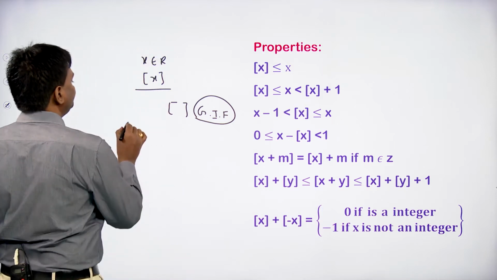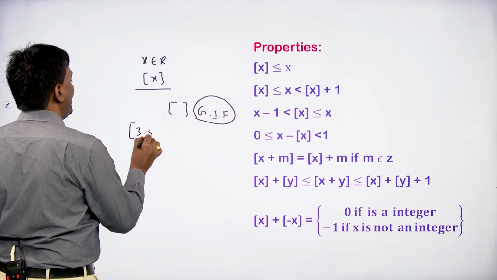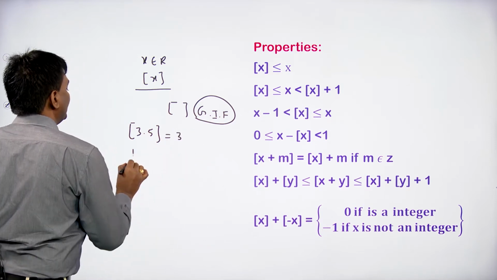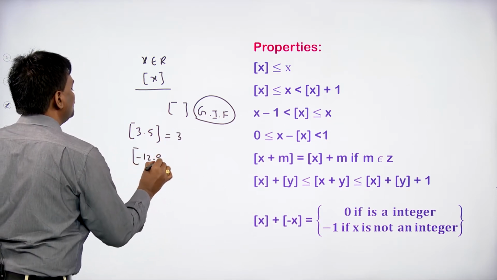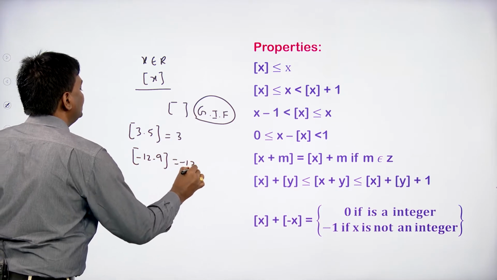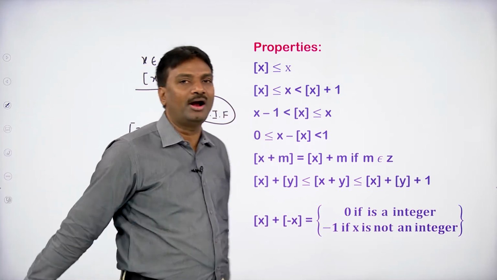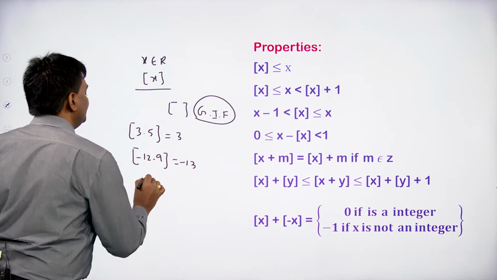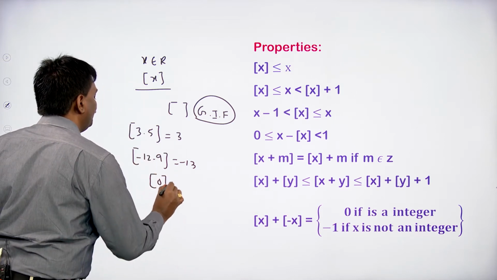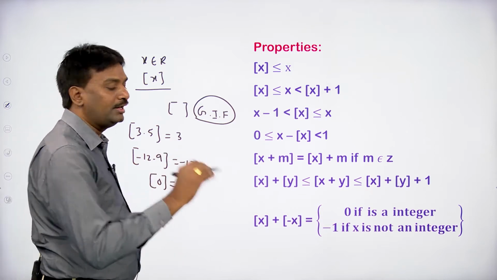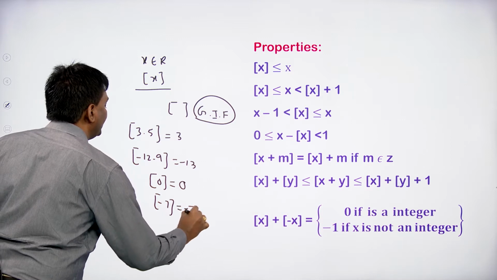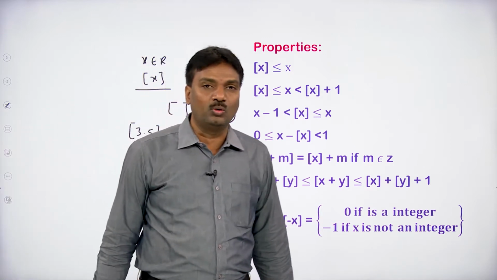If we have step 3.5, then we take this as 3. If negative numbers are there, for example minus 12.9, we take the number before minus 12.9, that is minus 13. If only an integer is there, for example 0, we take it as 0 only. If we take the negative integer minus 7, then it is minus 7 only.